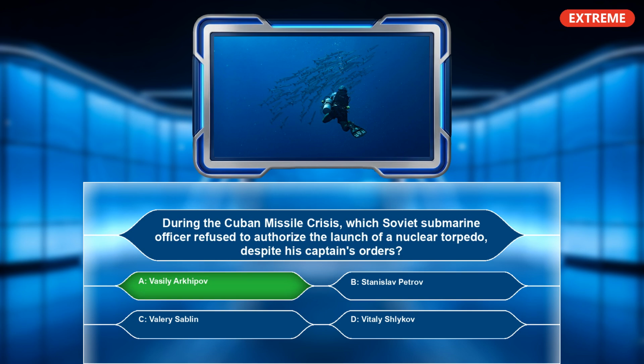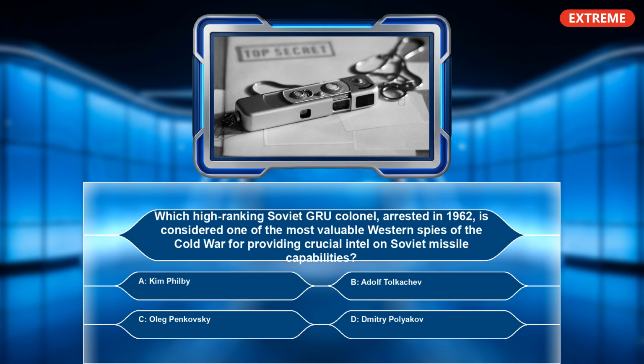Vasily Arkhipov. Which high-ranking Soviet GRU colonel, arrested in 1962, is considered one of the most valuable Western spies of the Cold War for providing crucial intel on Soviet missile capabilities? A. Kim Philby. B. Adolf Tokachev. C. Oleg Penkovsky. D. Dmitry Polyakov. The correct answer is C. Oleg Penkovsky.